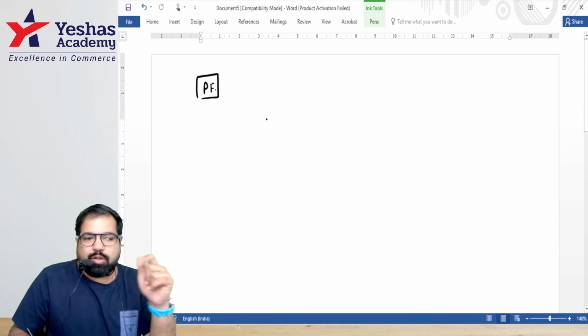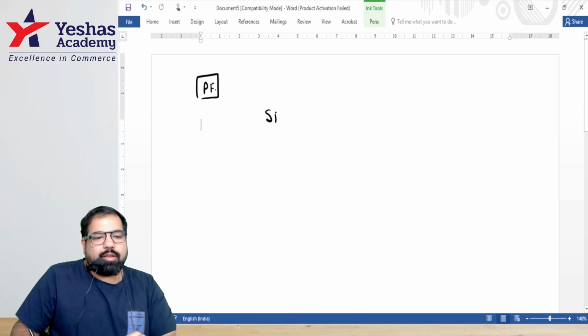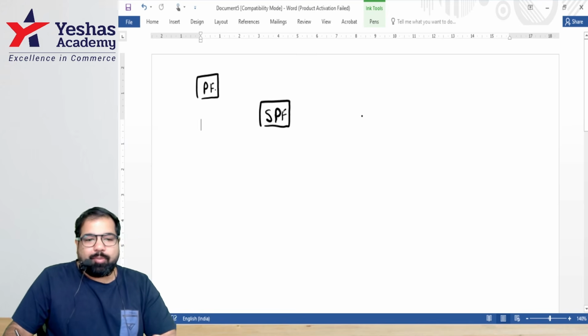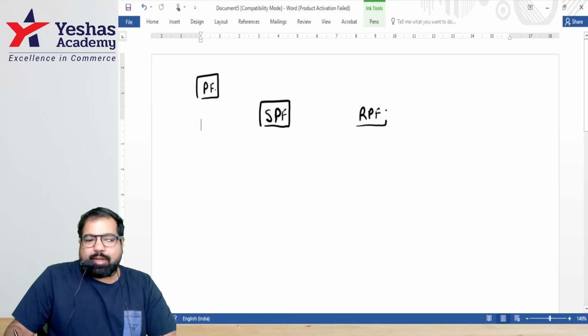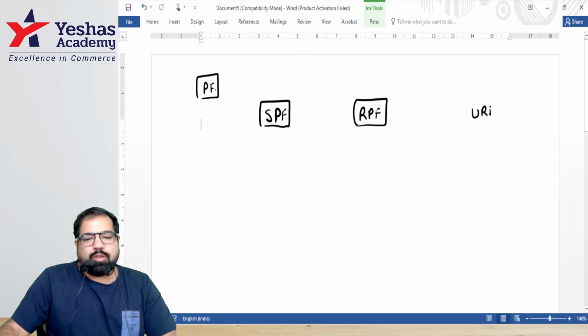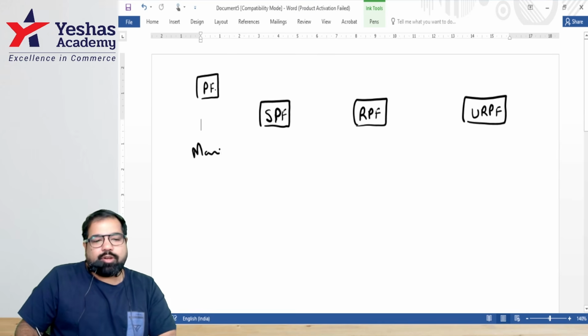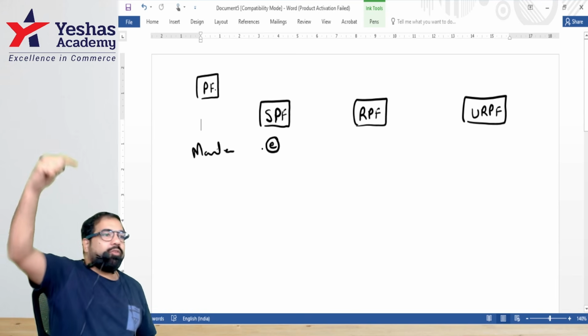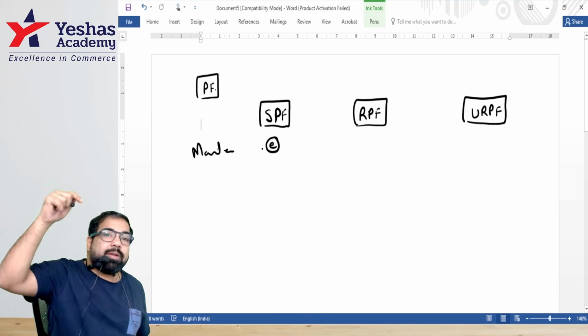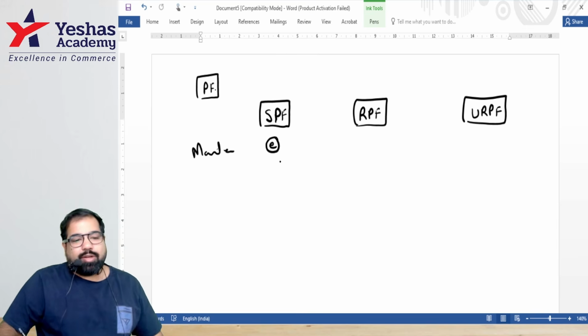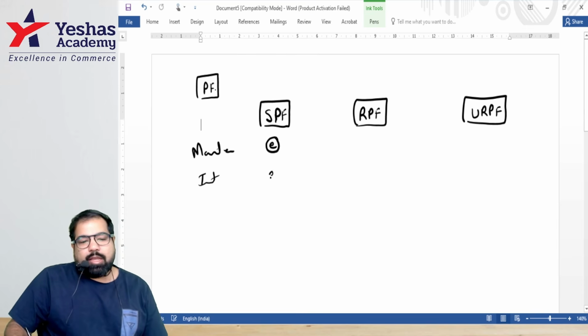True or false? True. There are three kinds of provident fund: SPF, statutory provident fund. Who makes it? Government employees. RPF, recognized provident fund. And useless one is URPF, unrecognized provident fund. Let's talk about SPF, guys. Can the master contribute? Yes. When the master contributes fully. But sir, any amount going from the master to the slave is taxable. No, yes. But here, who's getting the money? Government, so it is exempt. Interest, exempt. And withdrawal also, guys, is exempt.